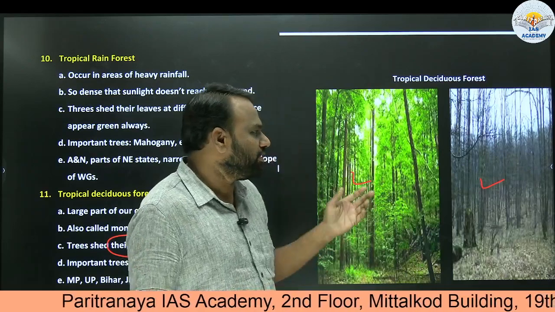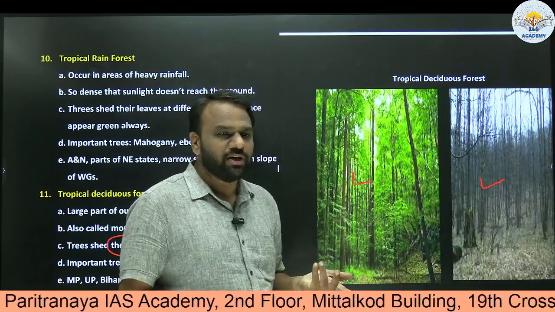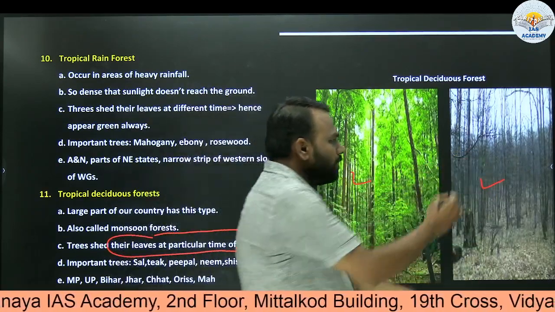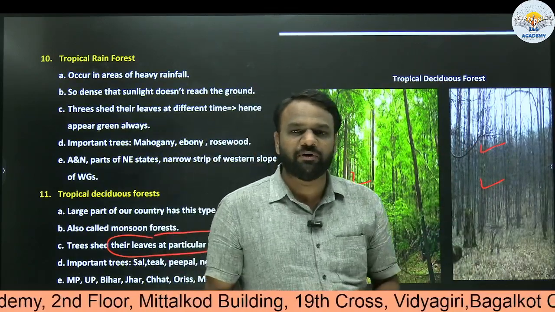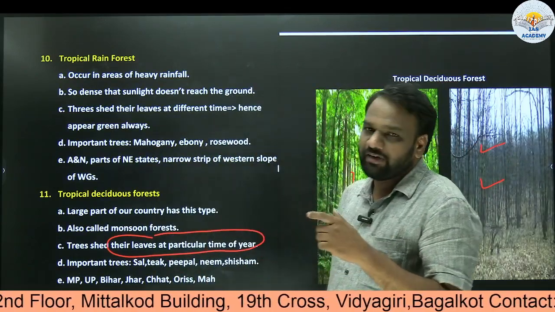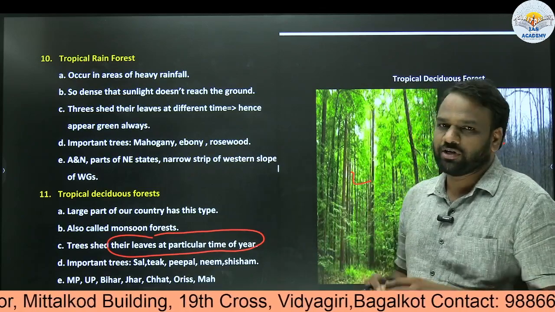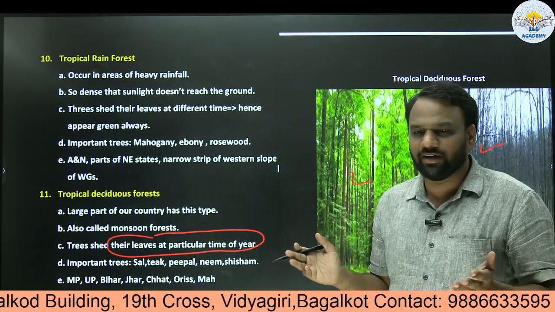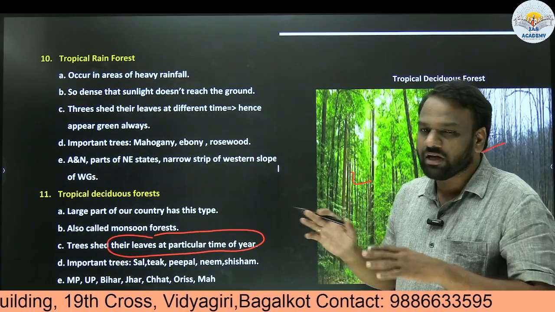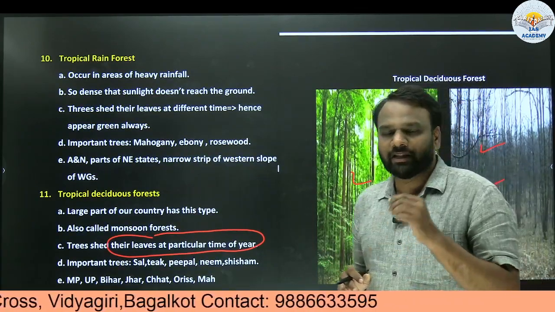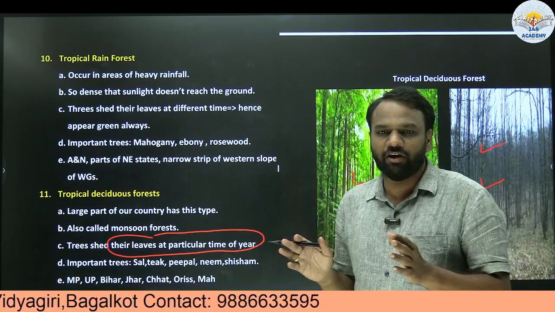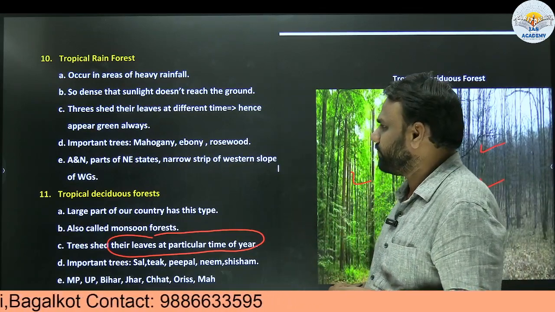Let us assume in the month of March or April they shed their leaves. In the month of April, this is how a tropical deciduous forest appears. This is the fundamental difference between tropical evergreen forest and tropical deciduous forest. Tropical evergreen forest appears always green, whereas tropical deciduous forest will not always appear green, and the major reason behind this is shedding of leaves.